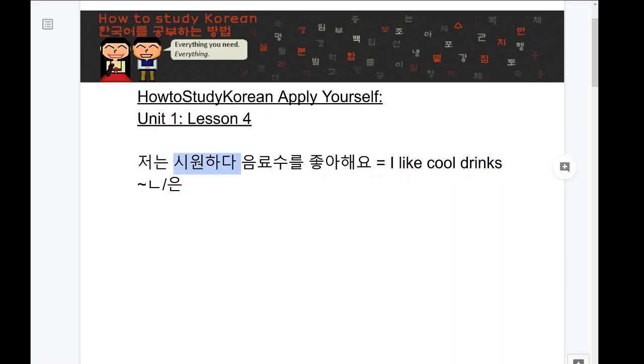So the adjective is 시원하다. The stem is 시원하, which is not a word. It's never used like that. That's why it's underlined. But because 시원하 ends in a vowel, I need to add this to it, and it's going to become 시원한. This now is not only a correct sentence, but also the sentence I want to create, which is 저는 시원한 음료수를 좋아해요.